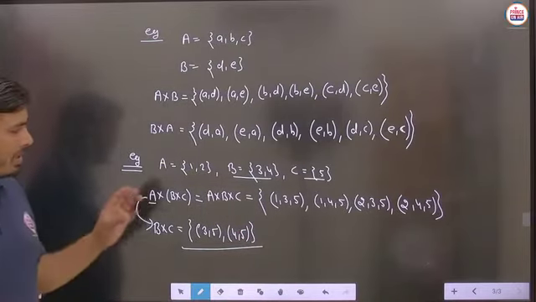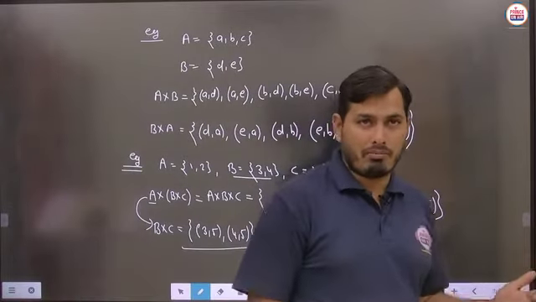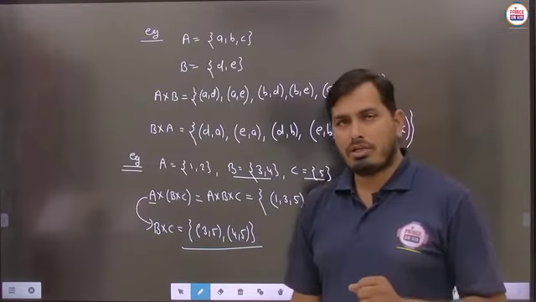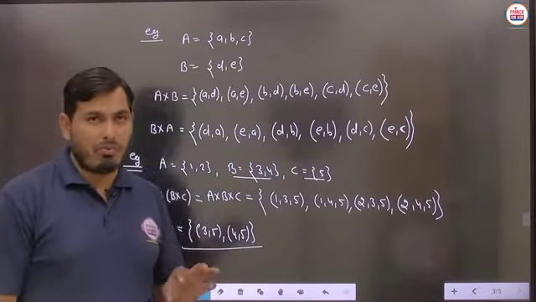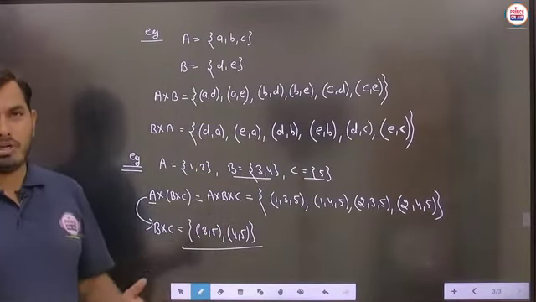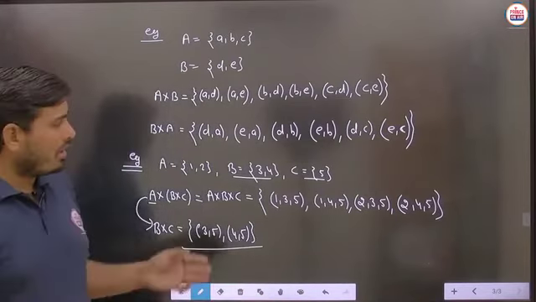So I think the practical examples, student, will be very important for the definition part, because now I will tell you the definition part of the Cartesian product that should be written in your NCERT. But student, here we just want to know how the Cartesian product is to be evaluated, and how the ordered pair, how the ordered triplet, each and everything is to be related to the sets.